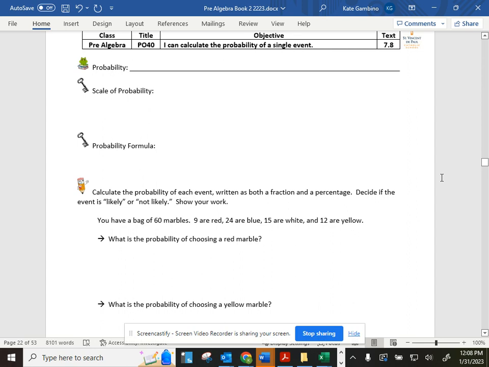Good afternoon. Today we are continuing with our probability unit. We are on PO40. I can calculate the probability of a single event. So probability is the likelihood. We already did this. Is this the same one as last one? No, it's not. This is PO40.